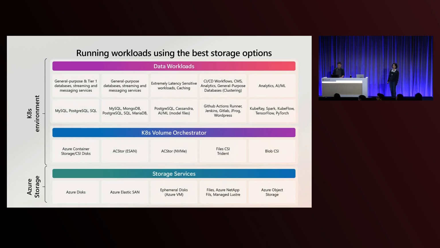On Azure, we have a wide portfolio of products to support your workloads for different requirements, ranging from PostgreSQL, MongoDB, Kafka, and Cassandra, which are more performance sensitive and use our block storage products, to AI workflows like Kaito and KubeRay, and analytics like Airflow, which are looking for scalability and better throughput to deliver what is needed for your big data workloads.